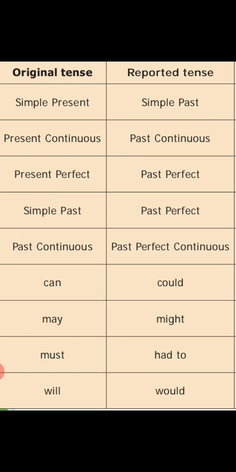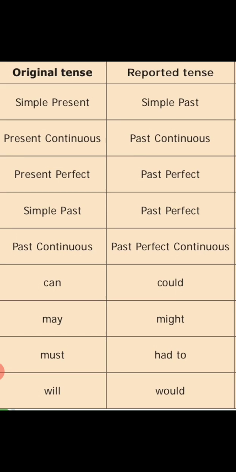She has gone. He said that she had gone. Has gone changes into had gone. Present perfect changes into past perfect. Present perfect means has or have plus V3 form. Past perfect means had plus V3 form.